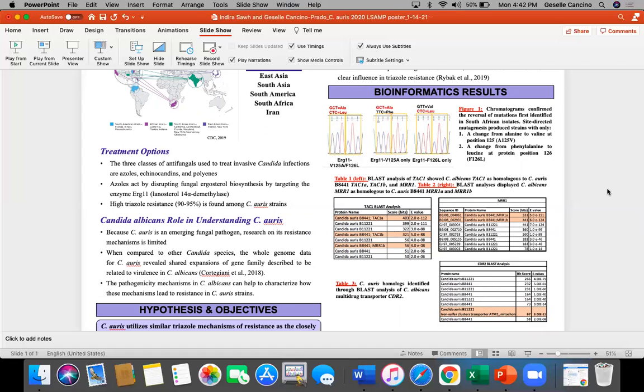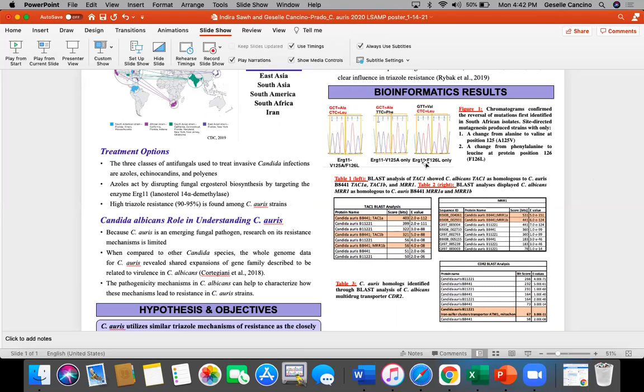The 2 original amino acid alterations included alanine to valine at position 125 and phenylalanine to leucine at position 126. As shown in figure 1, we were able to confirm that each mutation was separately reverted back to wild type. These engineered strains are currently being tested in the lab for their triazole susceptibilities. This work will tell us if both or only one mutation is linked to decreased triazole susceptibility in the South African clade.